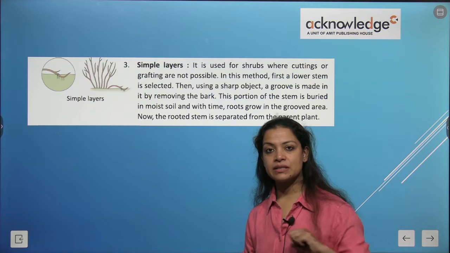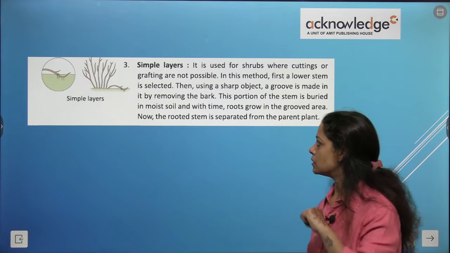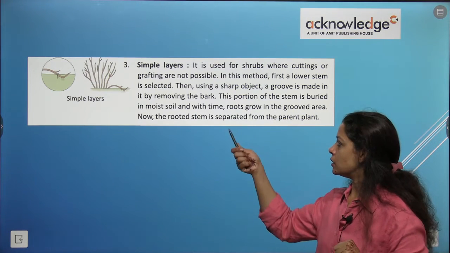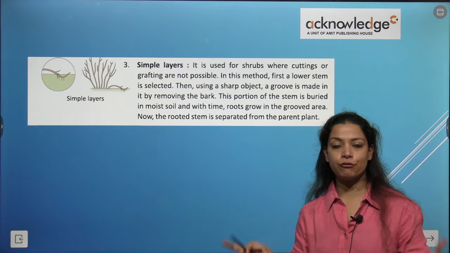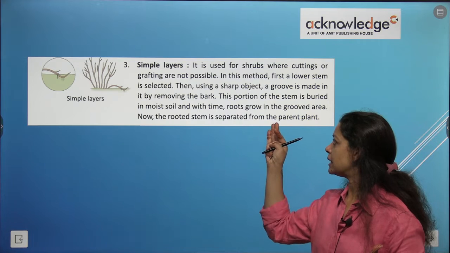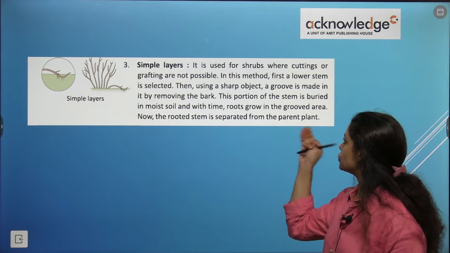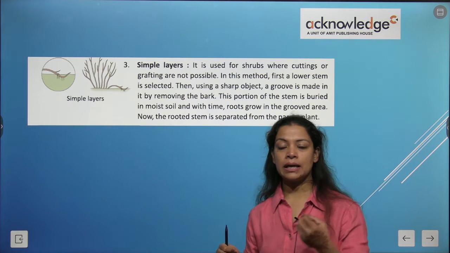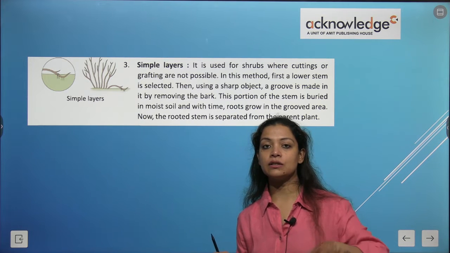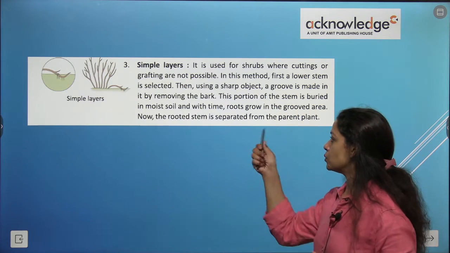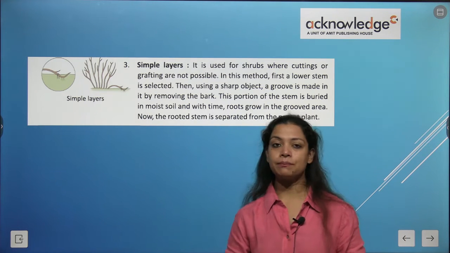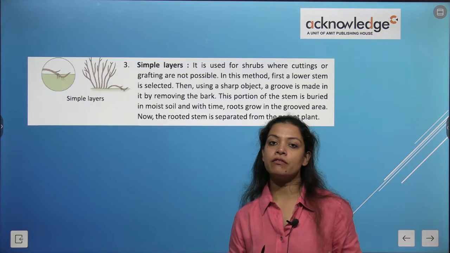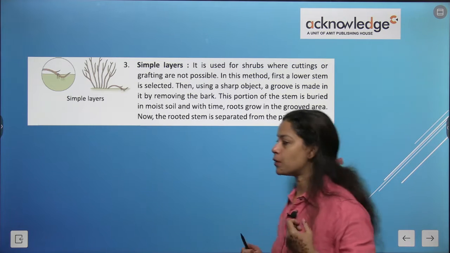So a lower stem is first selected, and then the bark is removed, and this portion of the stem is buried in a moist, wet area of soil. With time, roots grow in the grooved area. So in the area where it was buried, the roots start to grow, and now the rooted stem is separated from the parent plant. So this is the simple layer method that is a part of artificial vegetative propagation.